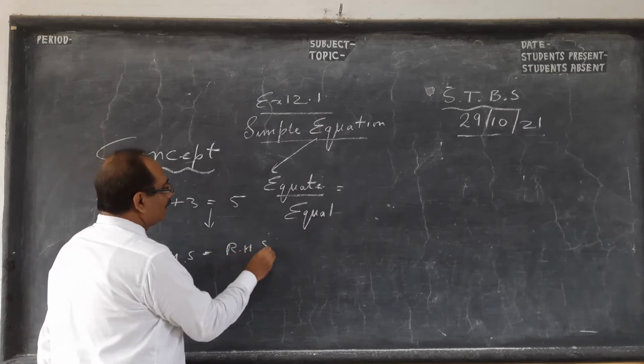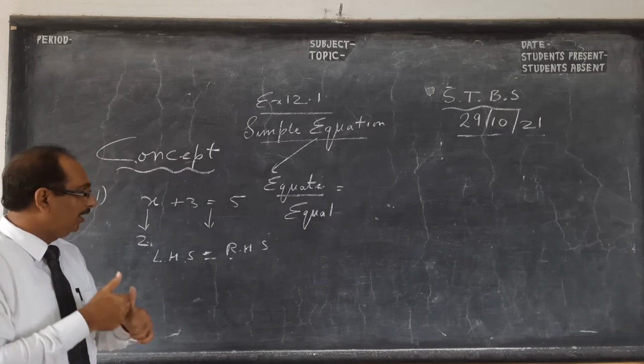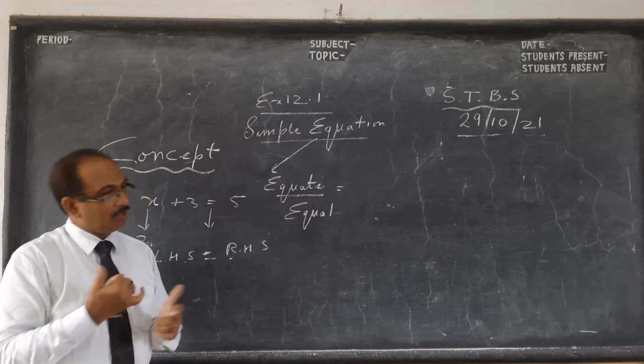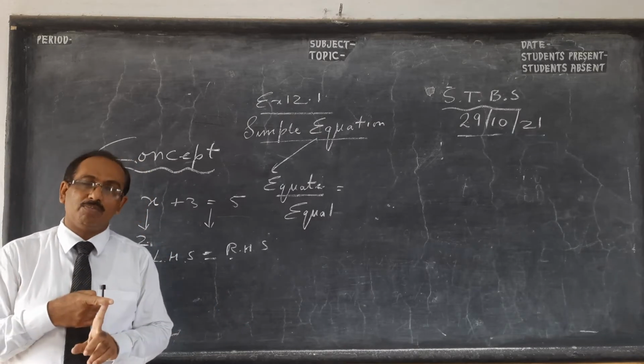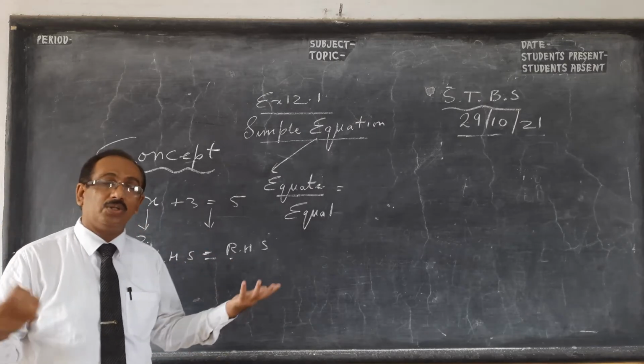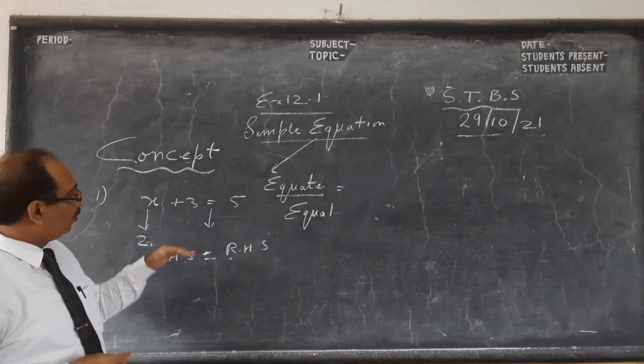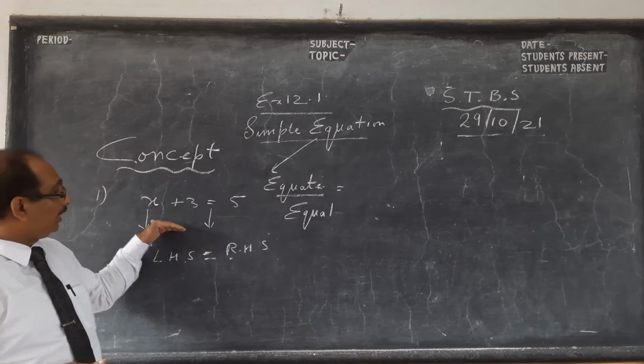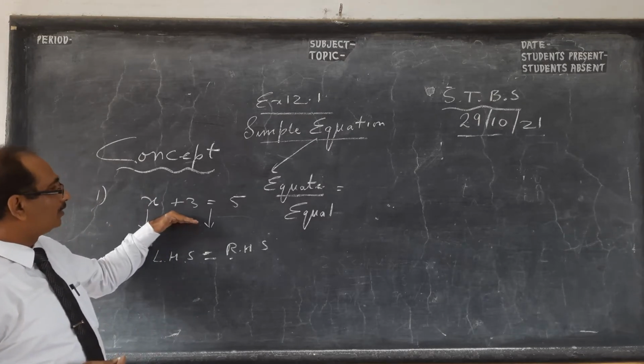So this is a very fundamental concept. Once more, in algebra, x is an unknown. Unknown means we have to find it out. x is a variable. Variable means it varies, it depends on various situations. Sometimes x will be 0, 1, 2. x can take any value. Okay, it can be a fraction. So this is a simple equation.